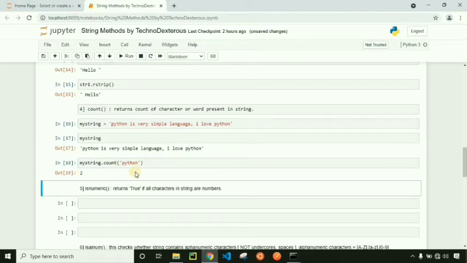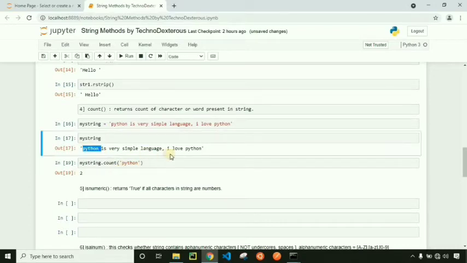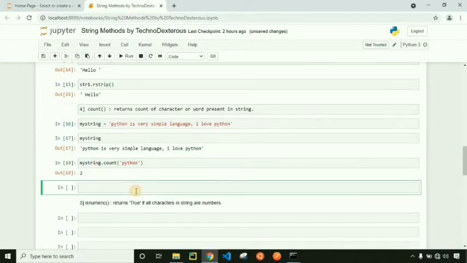See, here it is giving the word Python's count. Python appeared 2 times in this string. So we have got output as 2 because the word Python appeared 2 times in the string, one at the start and one at the end. Similarly, we can find how many times the character I occurs in a string by providing I as an argument.